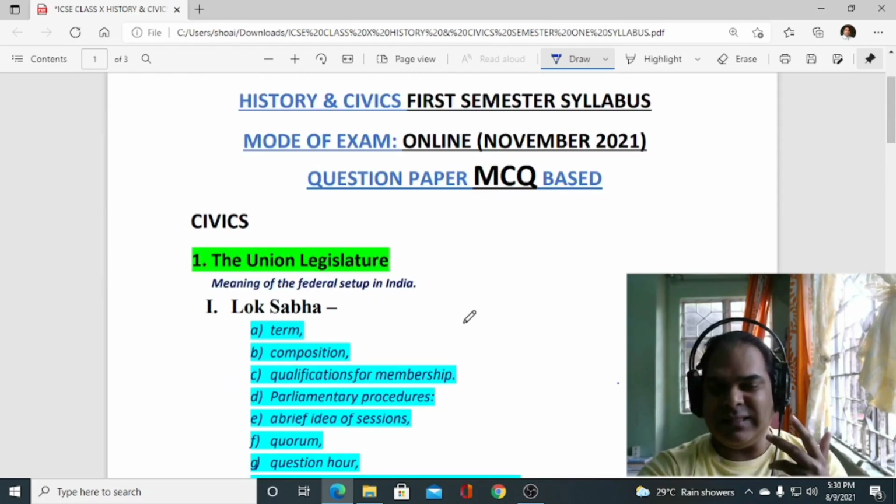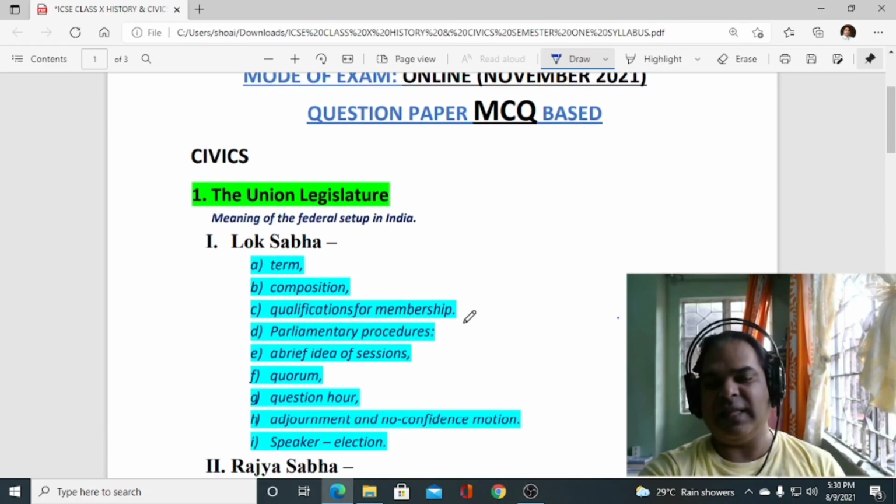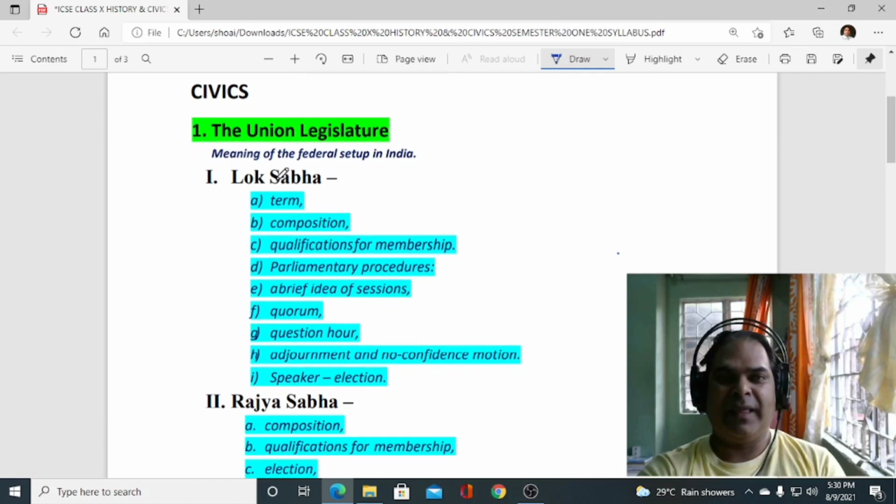So in civics, that is from unit 1, that is union legislature, which all topics we have to prepare. You can see here. Number 1, union legislature. Within union legislature, we have to study Lok Sabha and Rajya Sabha. So within Lok Sabha, we have to study all this.